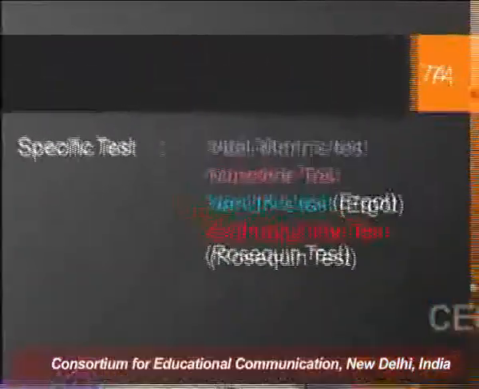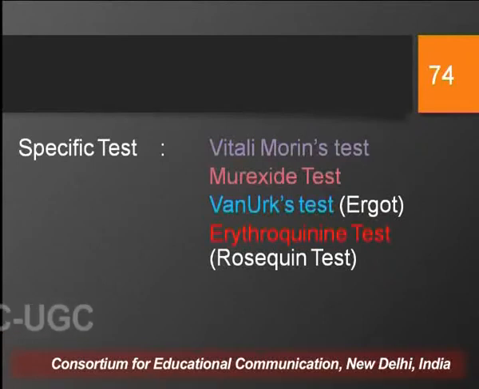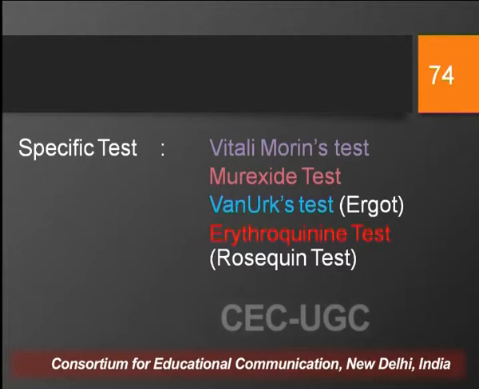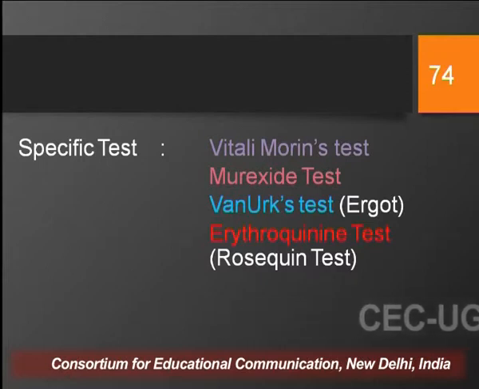Now, apart from these broad chemical tests, there are certain specific chemical tests also, such as Vitali-Morin's test, and these specific tests are for specific alkaloids. Vitali-Morin test is specifically for tropane alkaloids like atropine, hyoscyamine or hyoscine, and you get a violet color as an endpoint of this test.